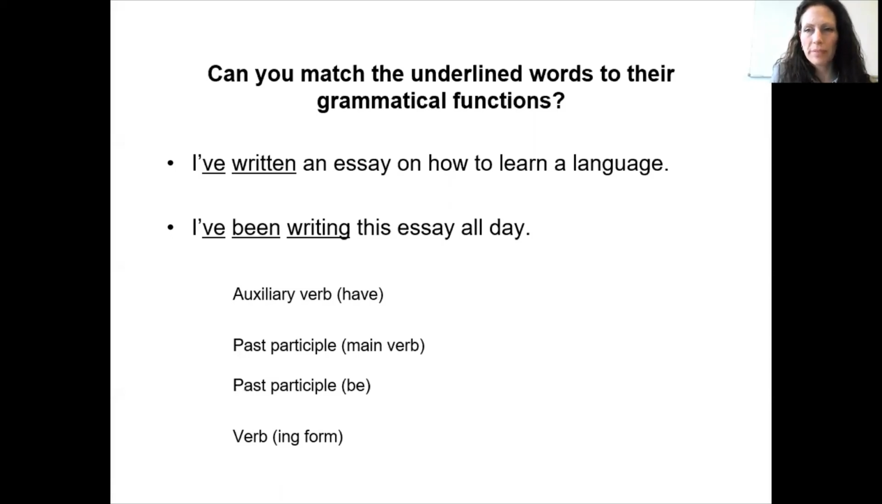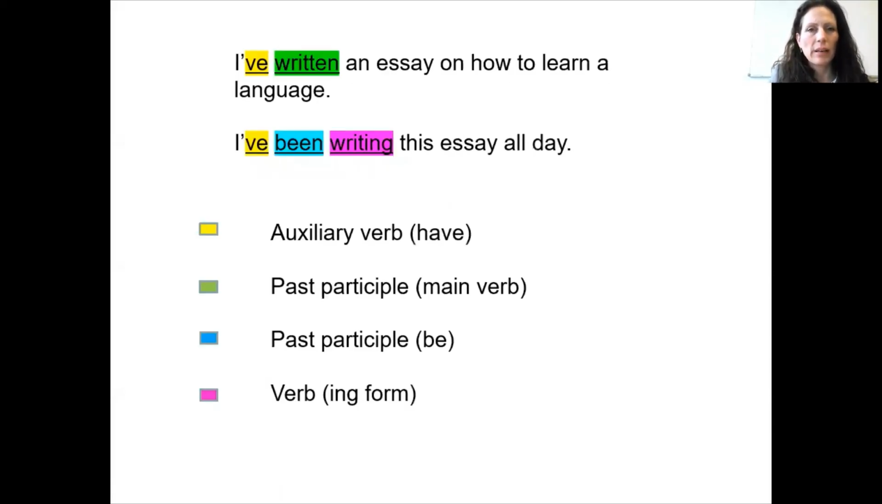Okay, here we have the answers. So we've got the auxiliary verb have in yellow. This is in the contracted form here. I've is the same as I have.